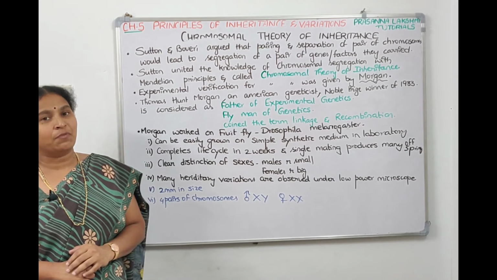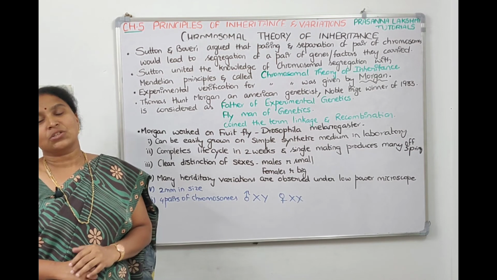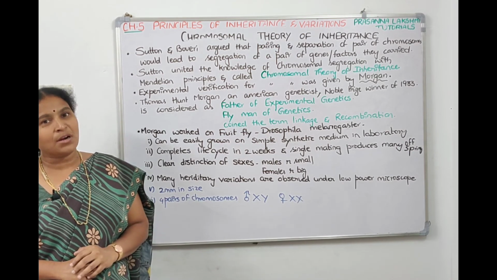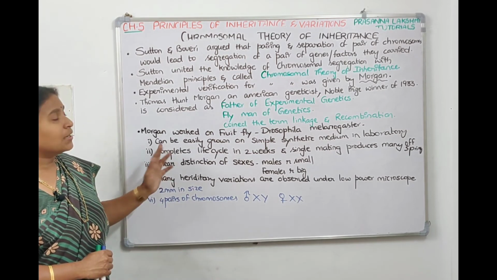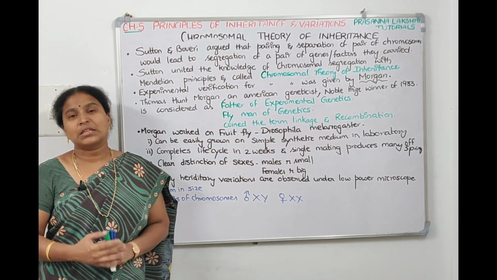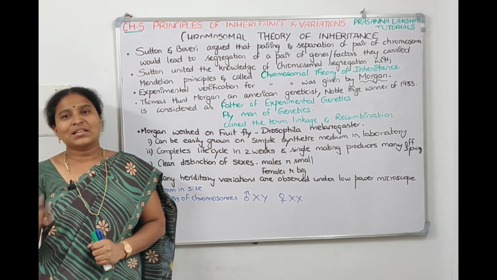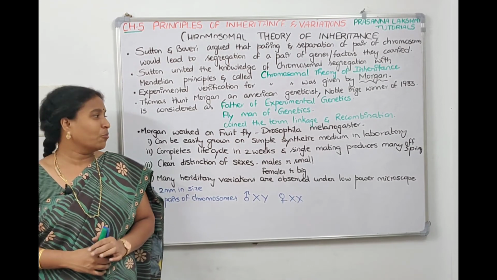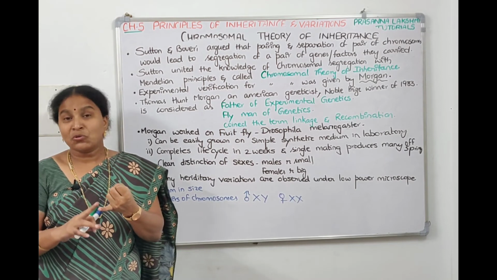As I told you, Morgan's experimental material is the fruit fly. The scientific name of the fruit fly is Drosophila melanogaster. Now what are the advantages of the fruit fly which helped Morgan work out the experiments? Fruit fly can be easily grown on a simple synthetic medium. In the lab you can easily grow it, or if you bring any ripened fruit, thousands and thousands of fruit flies will come into the home, right? So it is cheap to cultivate, right?